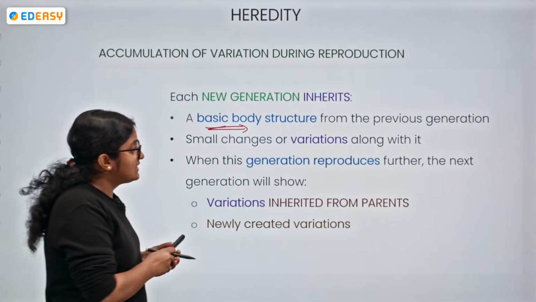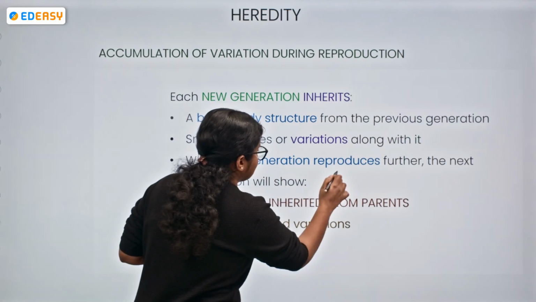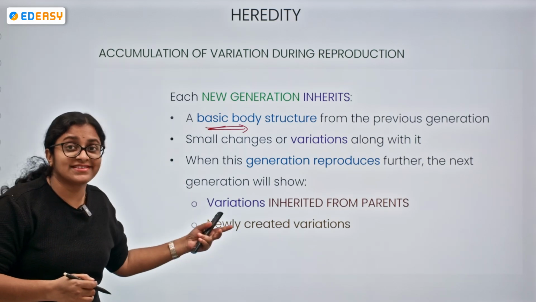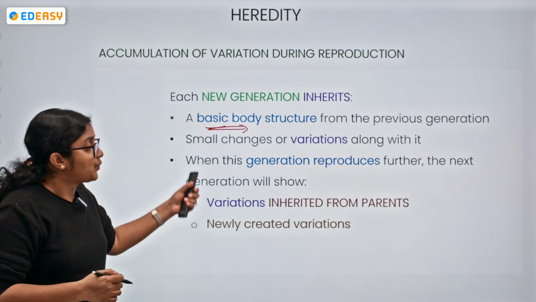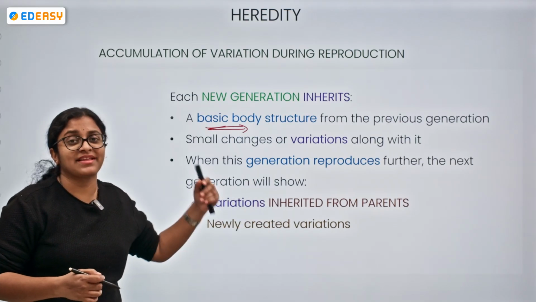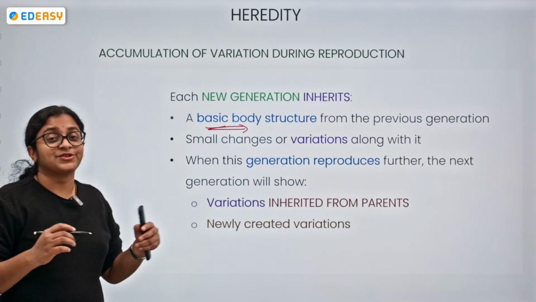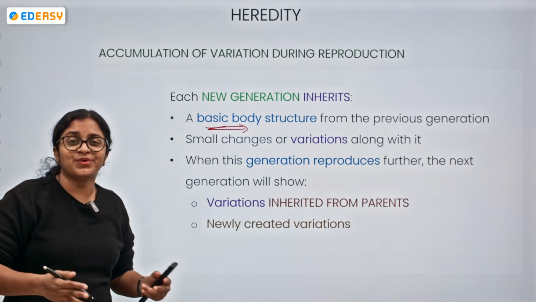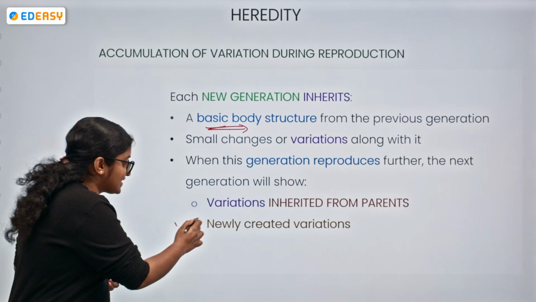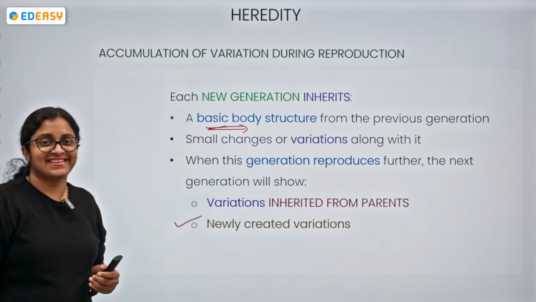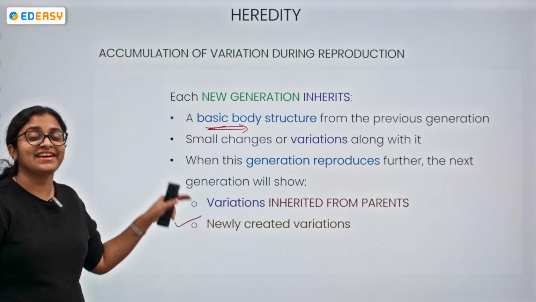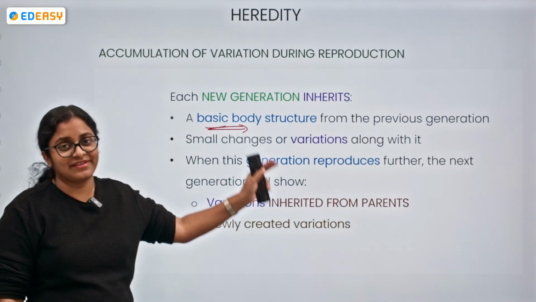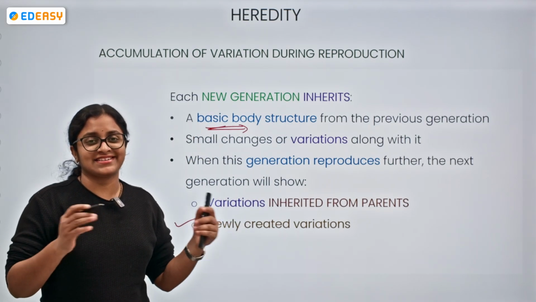When the generation is again reproducing further, the next generation is showing variation inherited from the parents. So thereby what could we find? We could find the newly created variations over here. Understood? The newly created variations will be found over here, and this is how the accumulation of variation during the process of reproduction is happening.